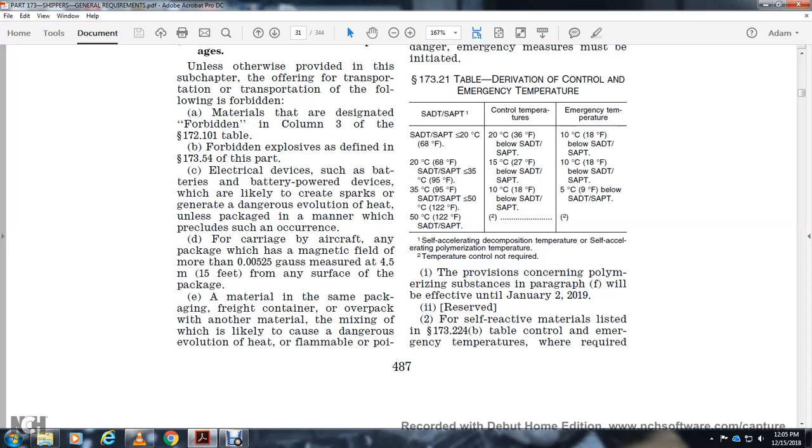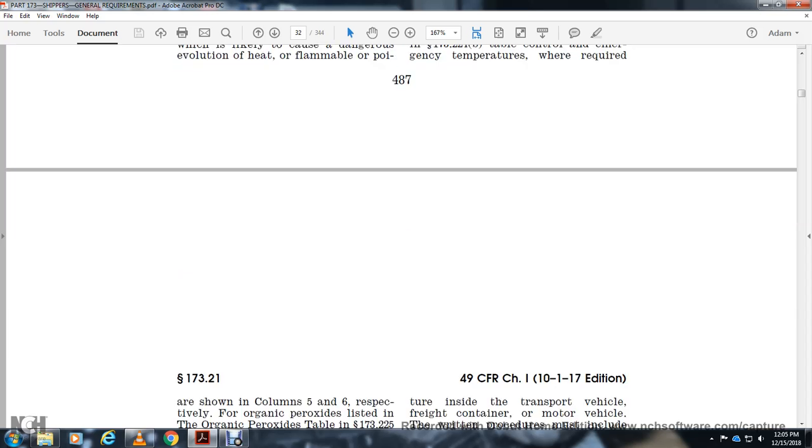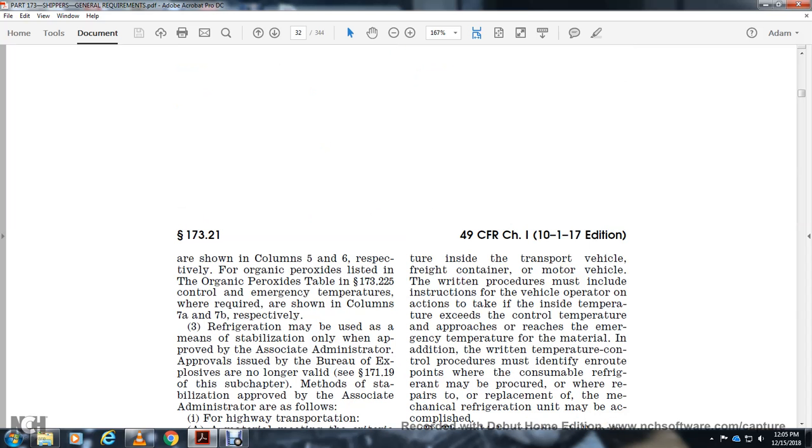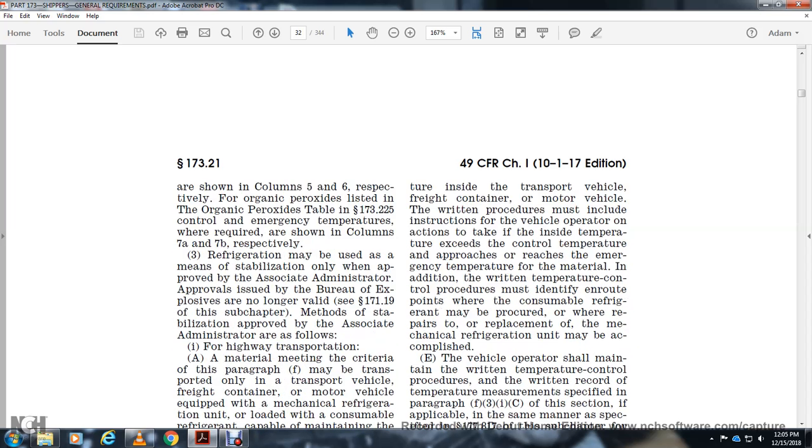Self-reactive materials listed in 173.224(b) require stable control and emergency temperature, as shown in columns 5 and 6. For organic peroxides, the control and emergency temperatures required are shown in columns of the table in 173.225. Refrigeration, even as a means of stabilization, is only approved when the Associated Administrator approves. Methods of stabilization issued by the Bureau of Explosives are no longer valid unless approved by the Associated Administrator as follows.